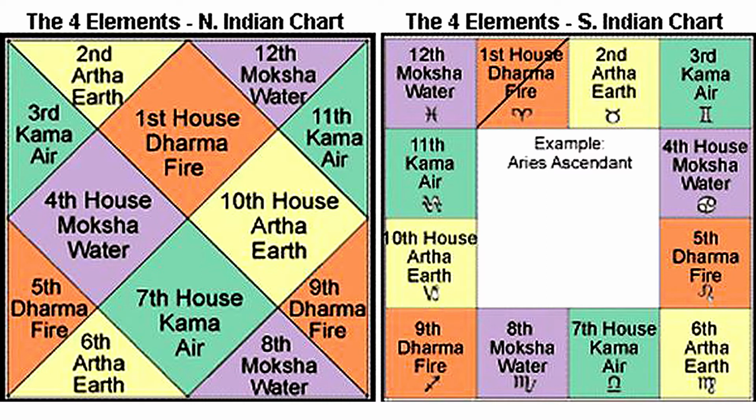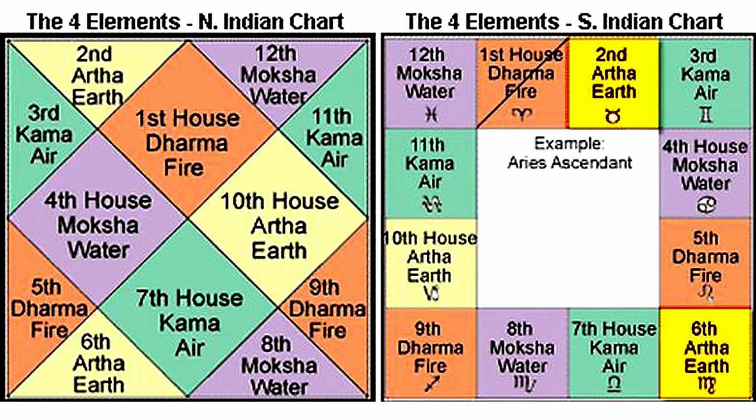Thus we have three signs, namely Aries, Leo and Sagittarius, related to Dharma, known as Dharma Trikonas. Similarly Taurus, Virgo and Capricorn are Artha Trikonas, Gemini, Libra and Aquarius are Kama Trikonas, and finally Cancer, Scorpio and Pisces are Moksha Trikonas. So, the first, fifth and ninth signs of Kaal Purush Kundli are known as Dharma Trikonas.